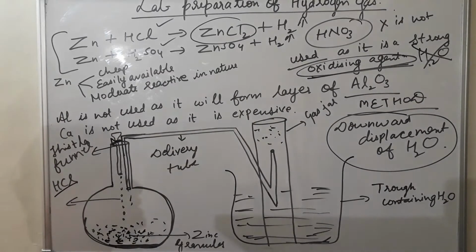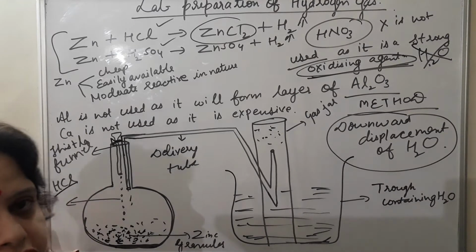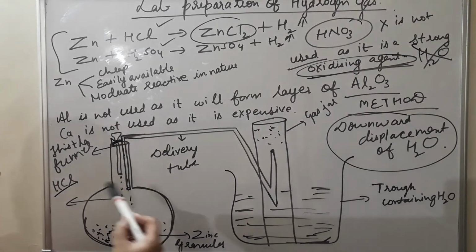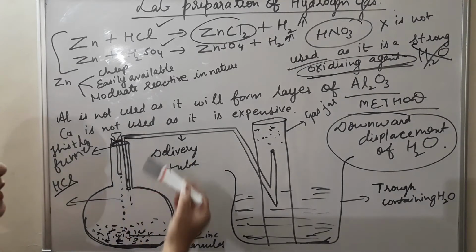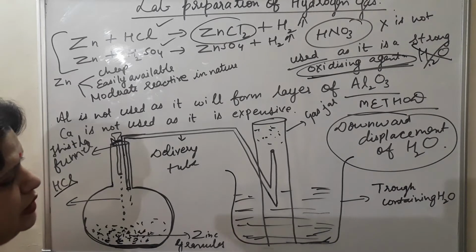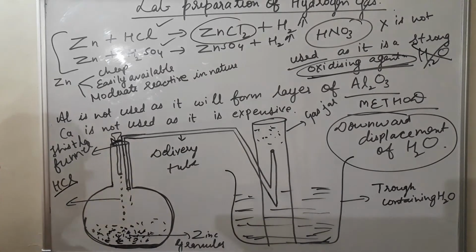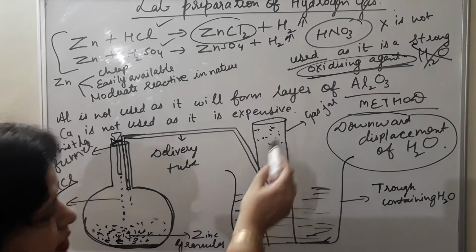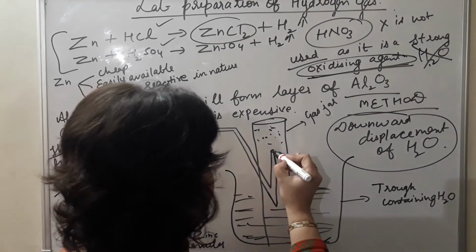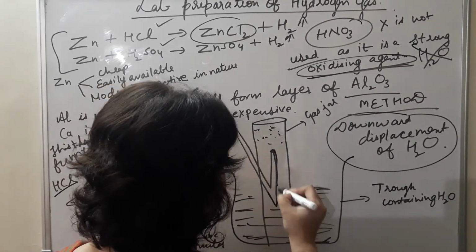If you have to write this in your practical file also: Aim, to prepare hydrogen gas in the laboratory. Materials required: round bottom flask, thistle funnel, delivery tube, trough, water, gas jar, granulated zinc and hydrochloric acid. Then the procedure, I believe you can write very easily, and result: hydrogen gas will be collected in the gas jar by the method called downward displacement of water.